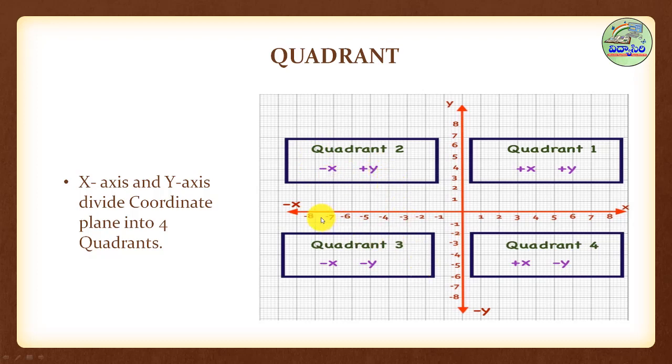Then go to the third quadrant. In the third quadrant, you take any point here. For example, this point, x is minus 5, y is minus 7. So both are negative, x is negative and y is negative. So generally we can denote it as minus, comma, minus.